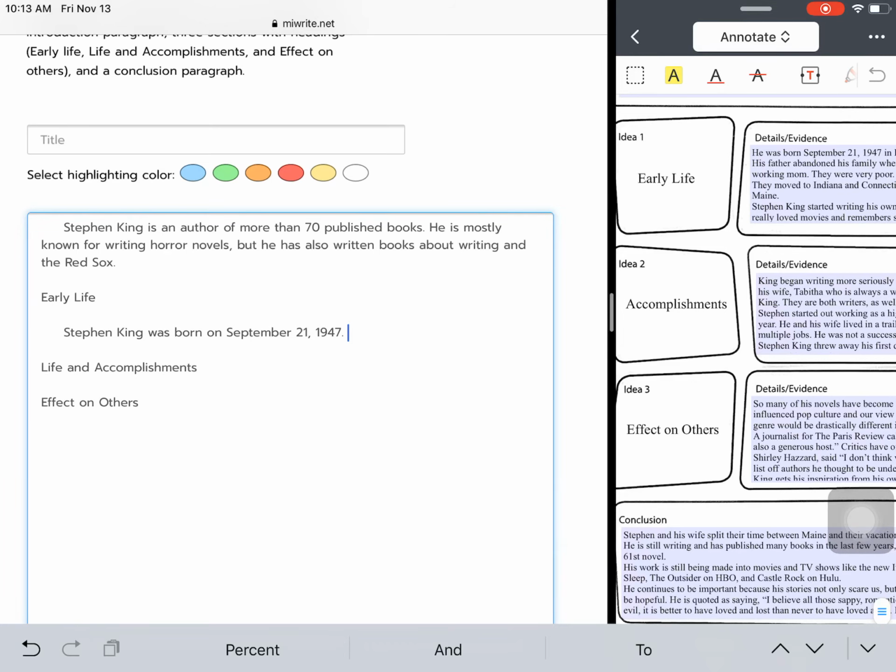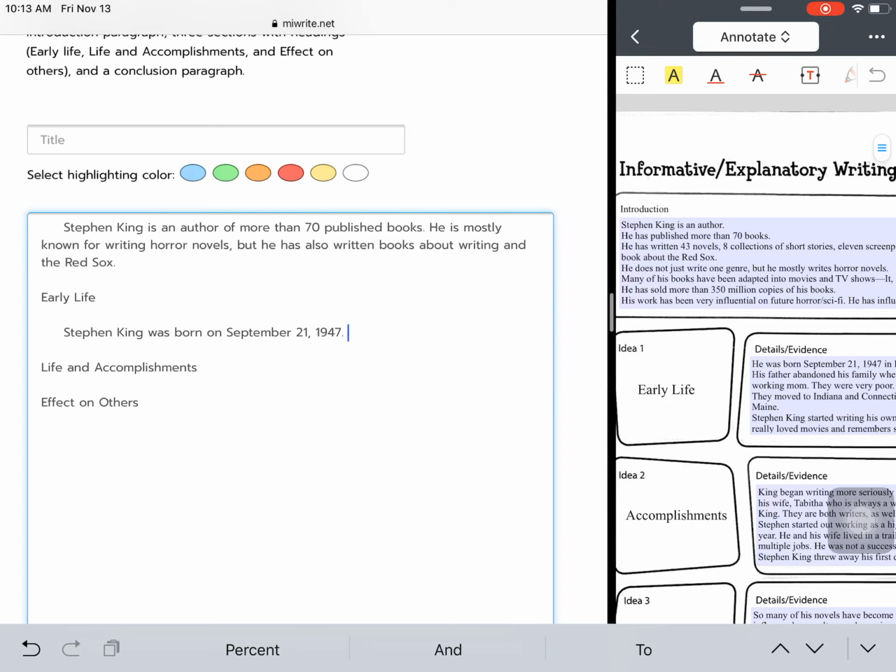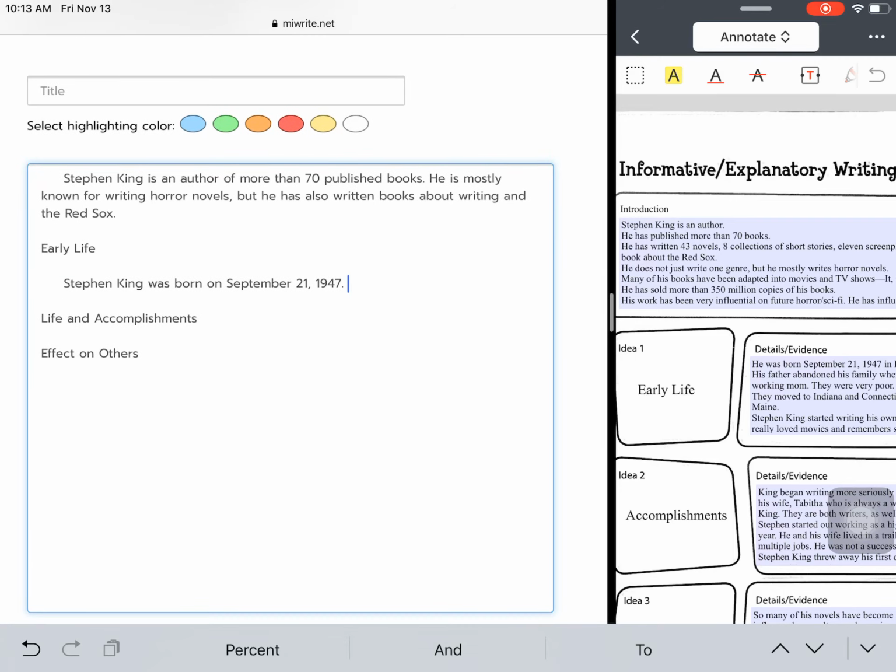Now, I've already done most of the work with my graphic organizer, so the writing process is really just going to be looking at what you have and deciding how you want to put it into paragraphs. And like I said, you do not have to copy it word for word the way that you put it. You can change things around, and we will be editing and revising. But do make sure that you have your headings in here. So you have early life, life and accomplishments, effect on others.